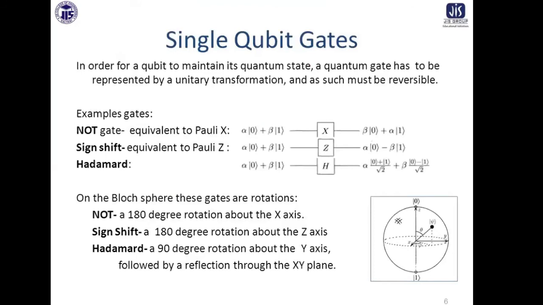The NOT gate means the X gate operation. There we have a Z gate operation. The Hadamard operation I just told you; it's a mixed state you are getting. And you can see NOT operation means you are making 0 into 1, 1 into 0. So it gives a 180-degree rotation. And the Hadamard operation is also shown as a 90-degree rotation. Practically, with the magnetic field, you rotate the spin by that much angle. Quantum mechanically, these are the states.